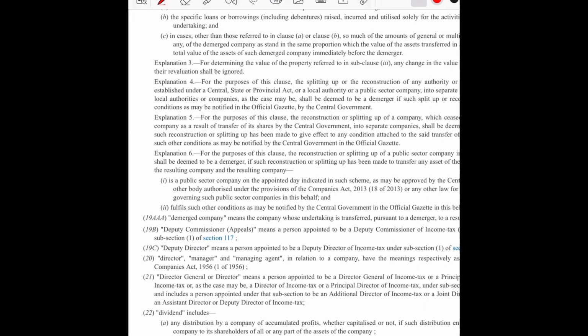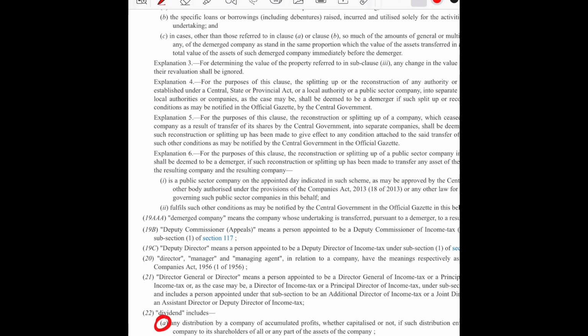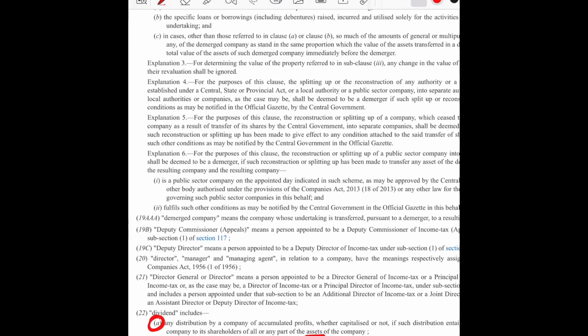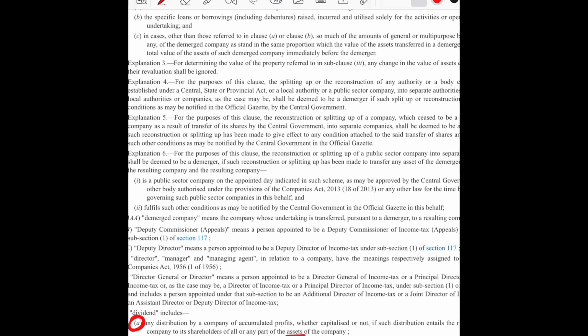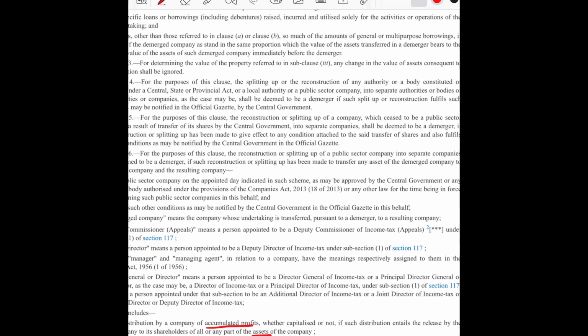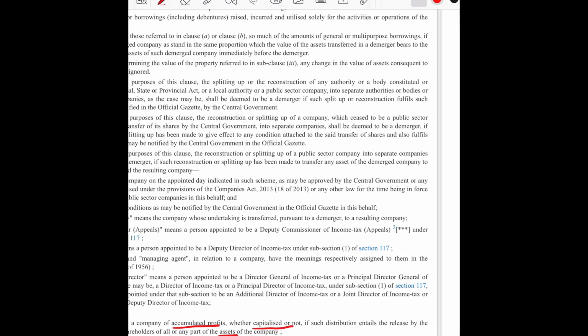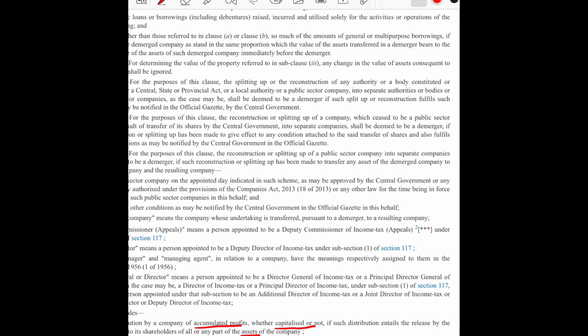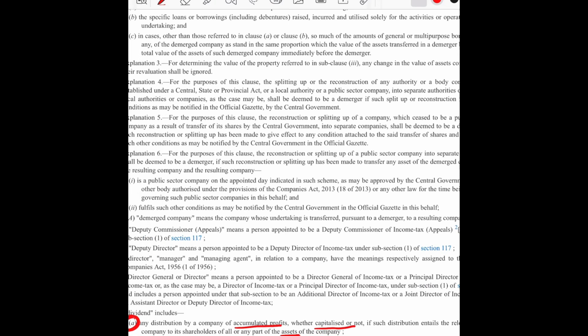Dividend includes subsection A, which talks about when an asset is given to the shareholder. First, let us read the section. Any distribution by a company of accumulated profit, whether capitalized or not, if such distribution entails the release by the company to its shareholder of all or any part of the asset of the company.